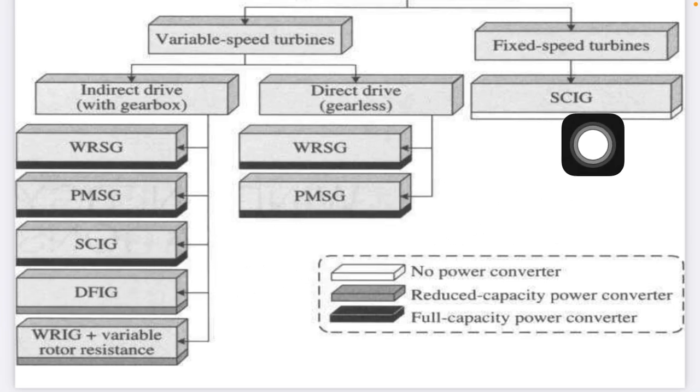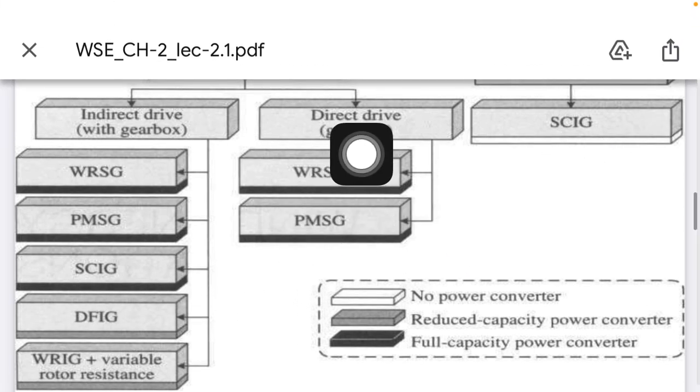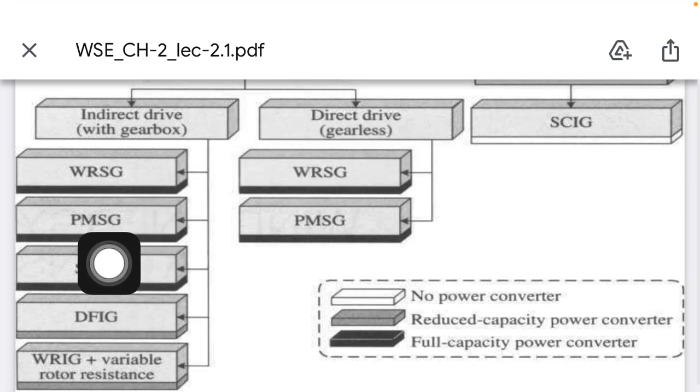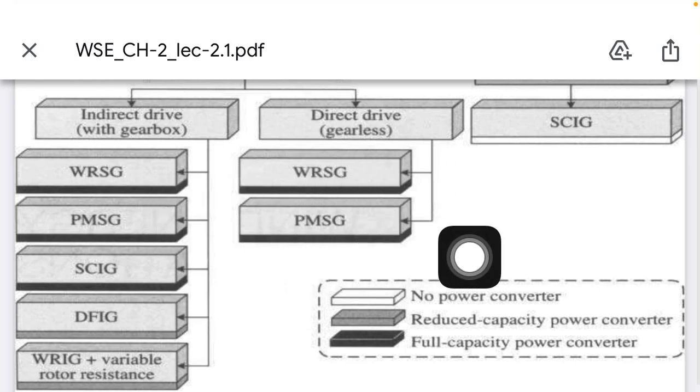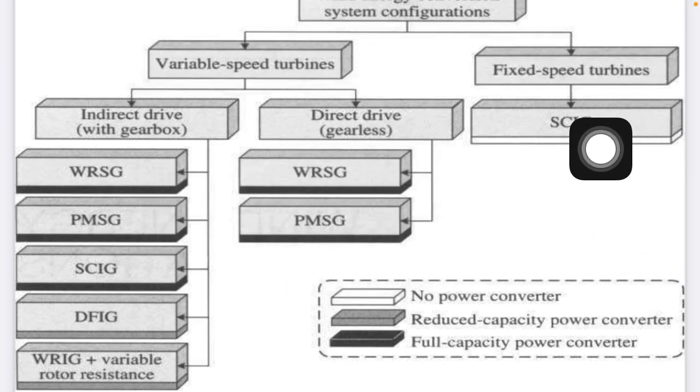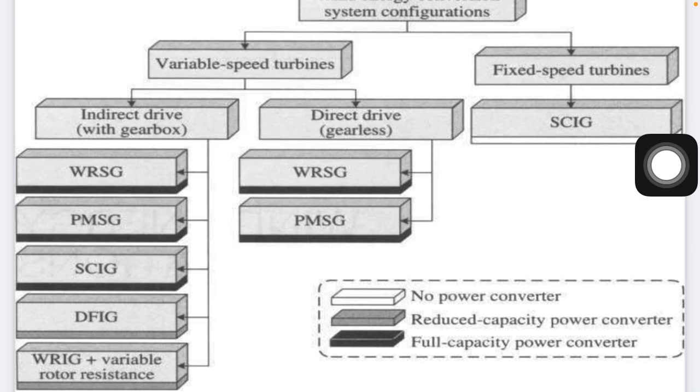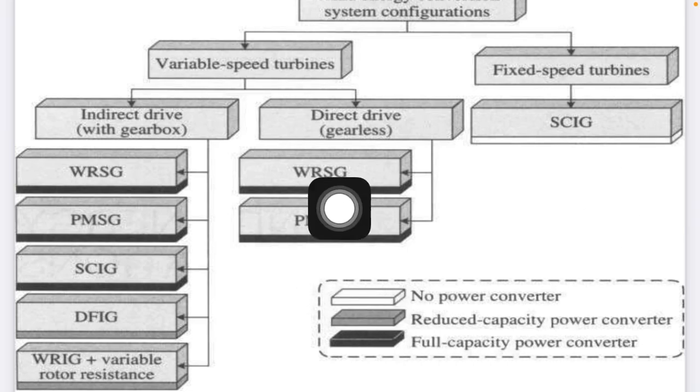The permanent magnet synchronous generator is one of the direct types; the other is also a direct type but different in configuration. Secondly, fixed speed. The blank one indicates no power conversion, reduced power conversion, and full capacity power conversion. Right above these are the full capacity power conversion.